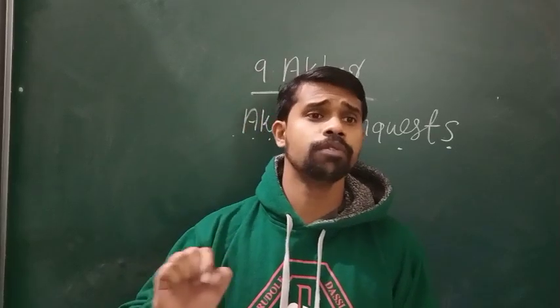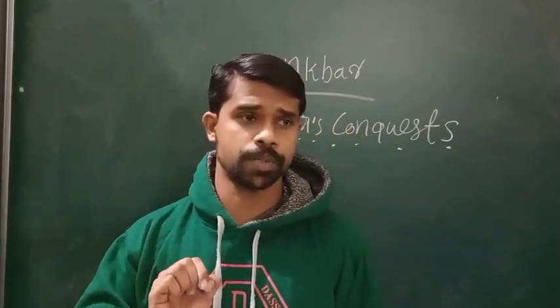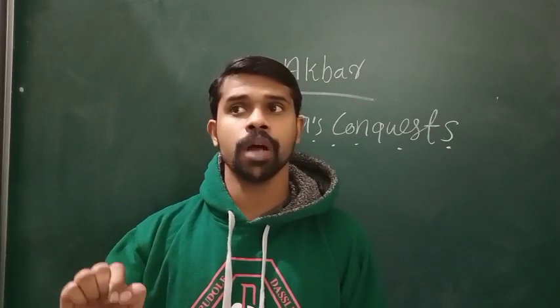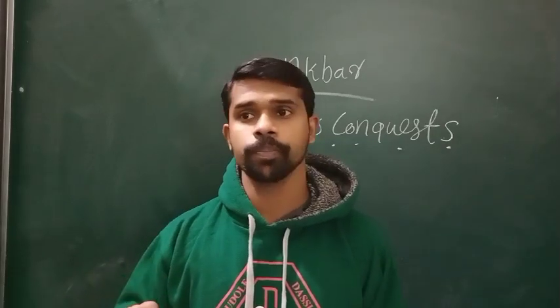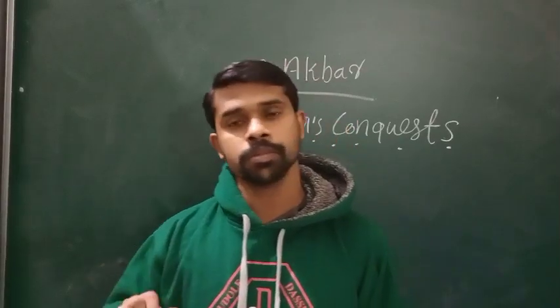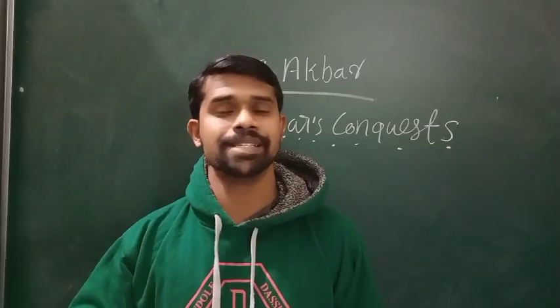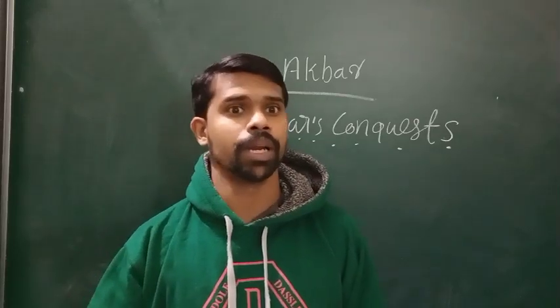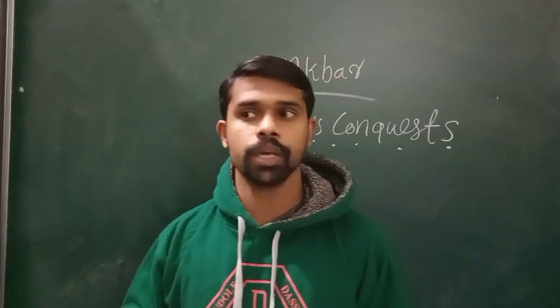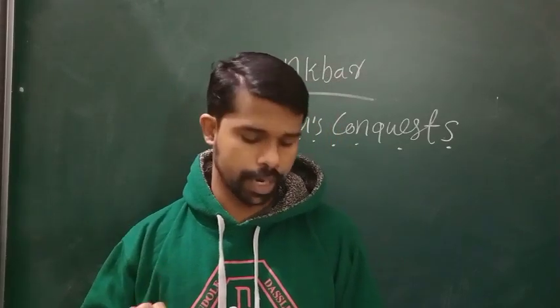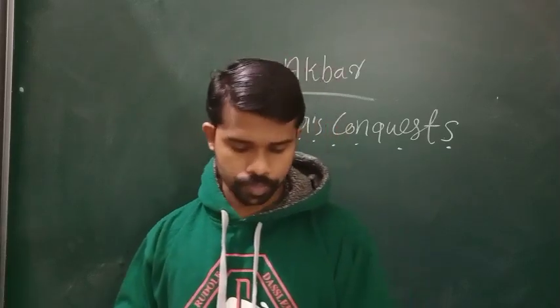Now Akbar wanted to take decisions independently. He did not like anybody's guidelines. So that was the time.